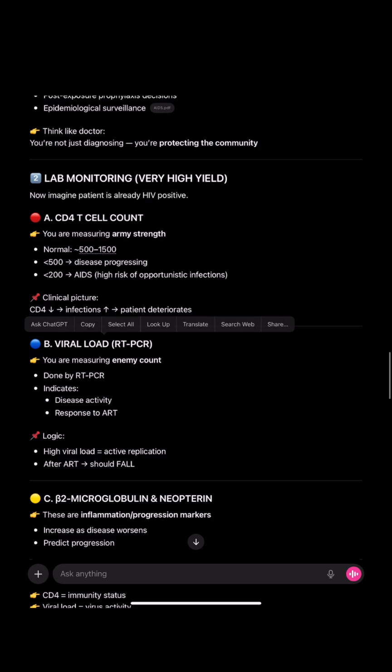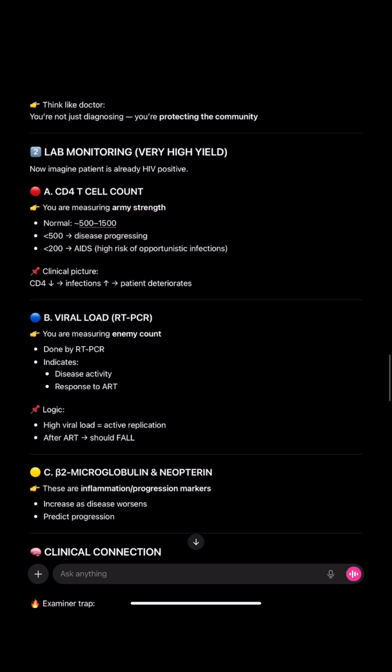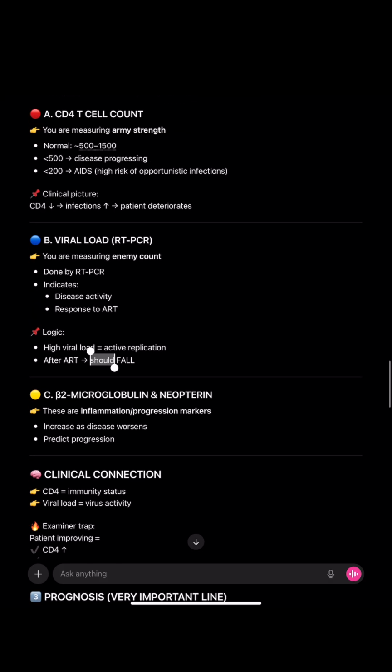Now viral load we check by RT-PCR. You're measuring the enemy count, the virus count. It is done by RT-PCR. It indicates disease activity and response to ART. High viral load means active replication is there. And after ART, the viral load should fall.